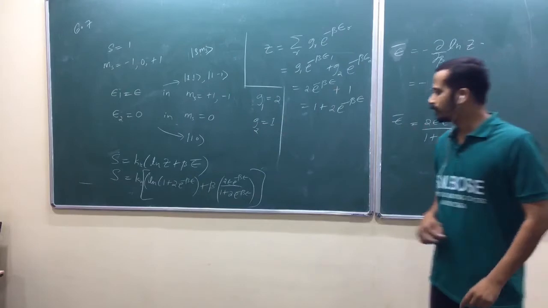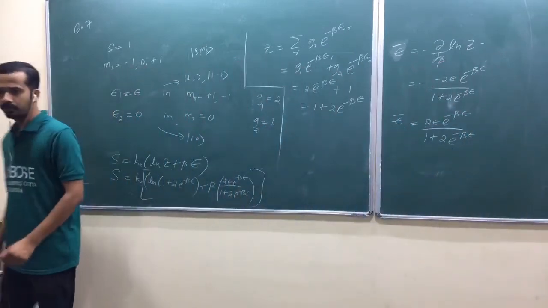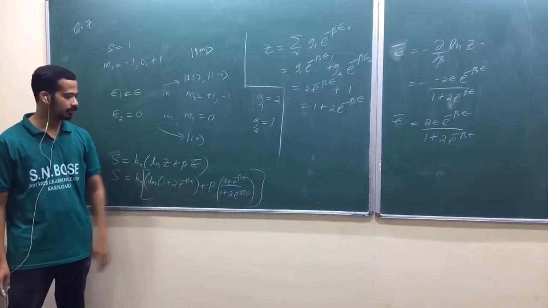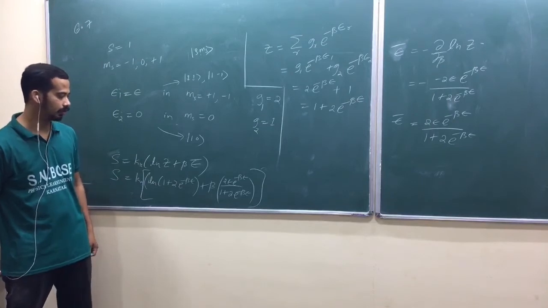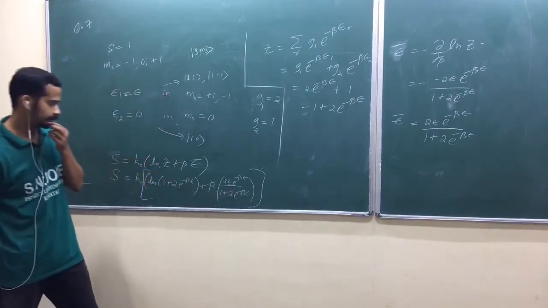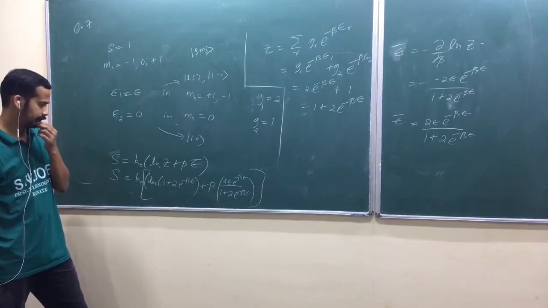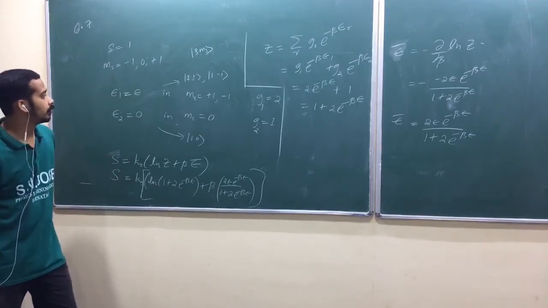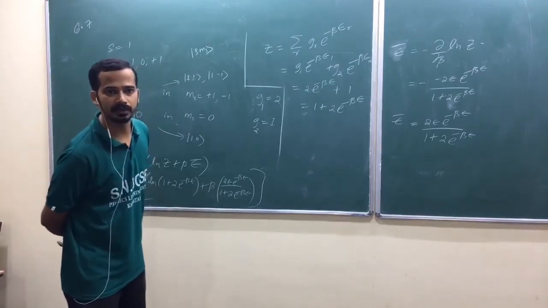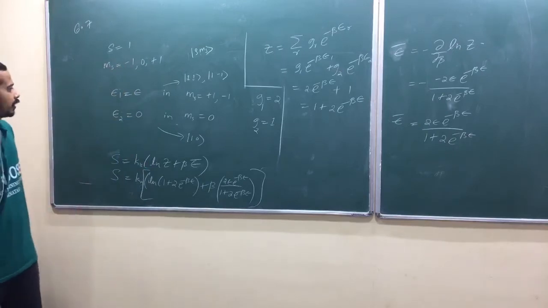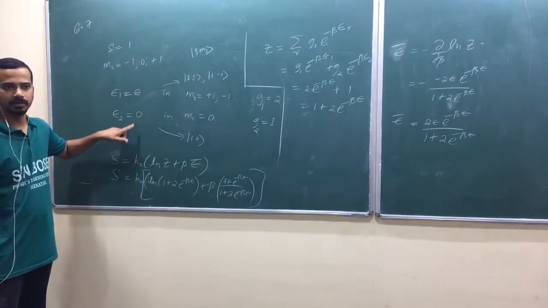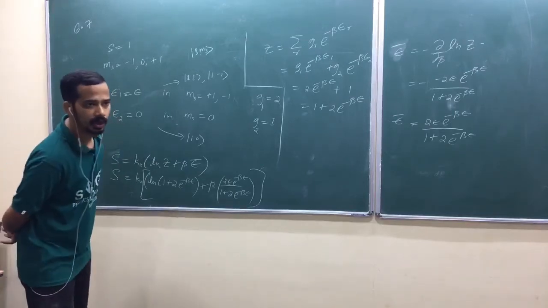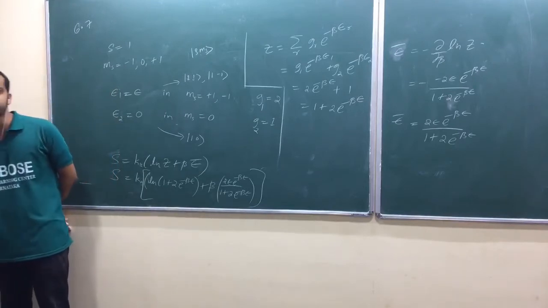When T tends to 0, beta tends to infinity. E raised to minus infinity, you can neglect this part. Am I right? And log of 1, that's nearly equal to 0, isn't it? What would happen to this one? 0, isn't it? Because average energy as expected, all particles will try to come to this state, isn't it? That would be 0. Again, entropy would be 0, isn't it? At lower temperature limit.